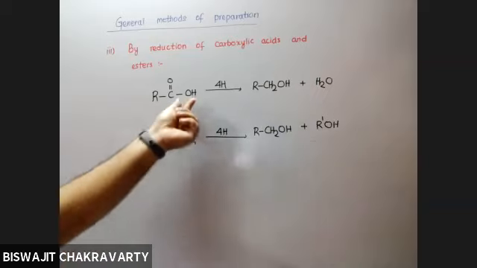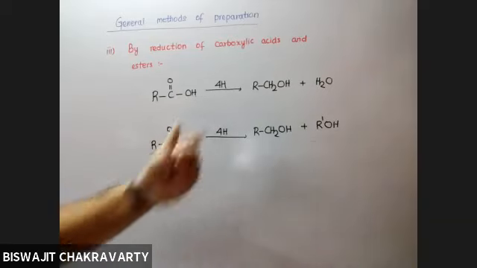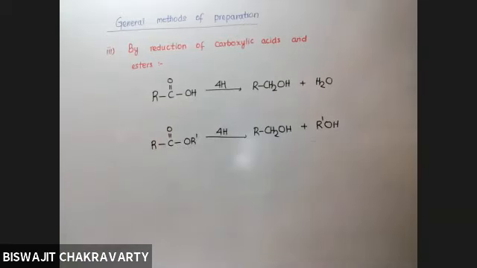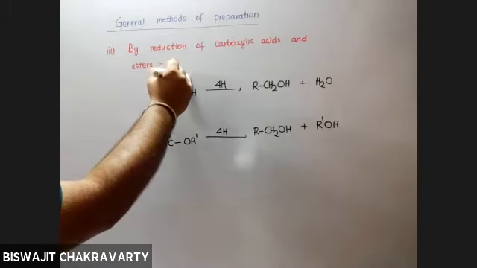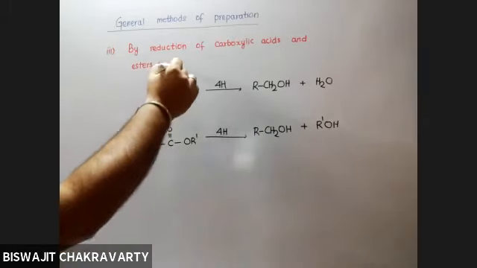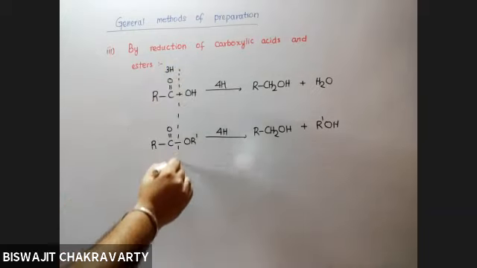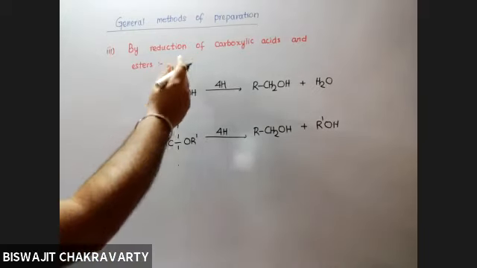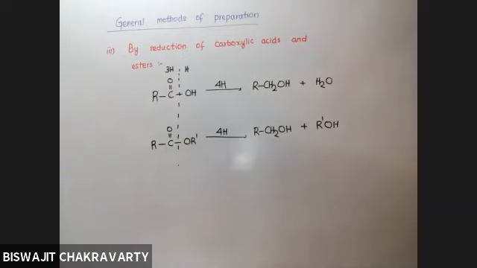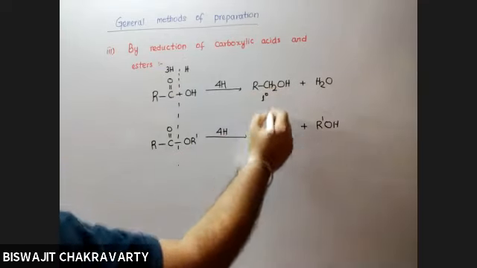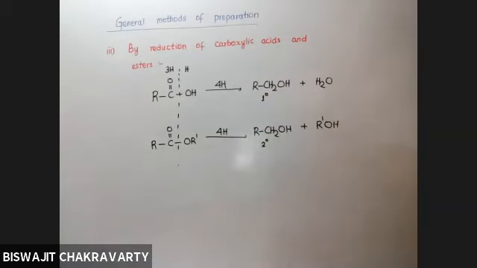Now, this particular fragment that is coming out requires some support. In what form is it requiring support? So of the 4 hydrogens that you are giving, 3 of them will be utilized for the left hand bond and 1 hydrogen will be required for the right hand side. So both will give rise to 1 degree alcohols. You don't get 2 degree alcohols by this method.